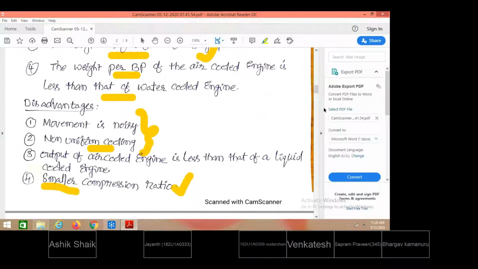If not properly dissipated to ambient, due to continuous rise of temperature, the engine parts may get expanded.